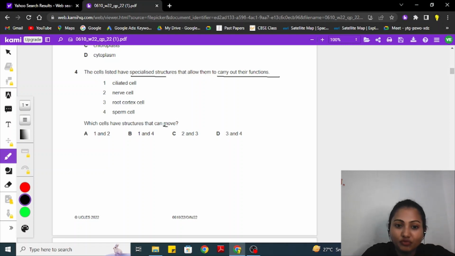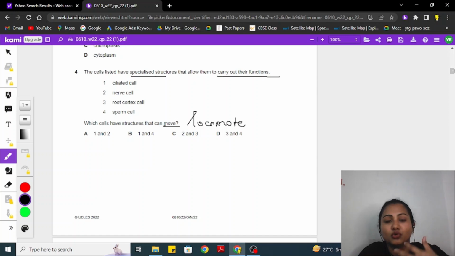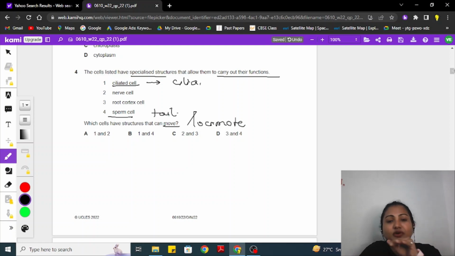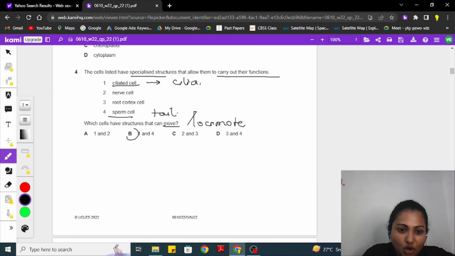Now they can move, which means they undergo locomotion. So we know ciliated cells which are present in the alimentary canal have hair-like extensions, cilia, which allow them to locomote. And the sperm cell has a tail which allows it to move from the cervix, vagina of the female till the fallopian tube. So here the option 1 and 4, which means option B is correct.